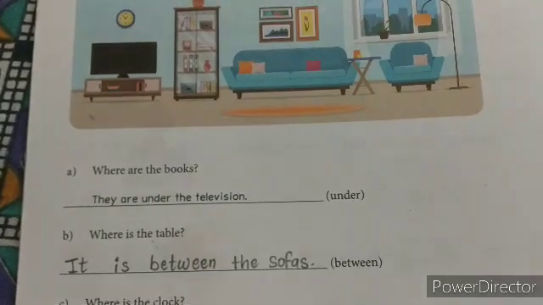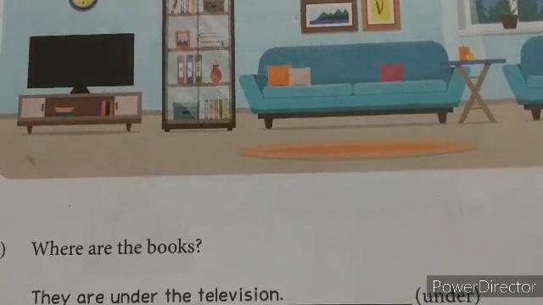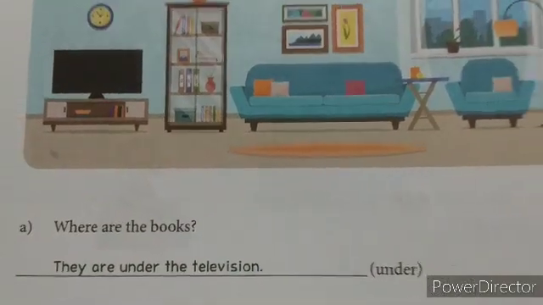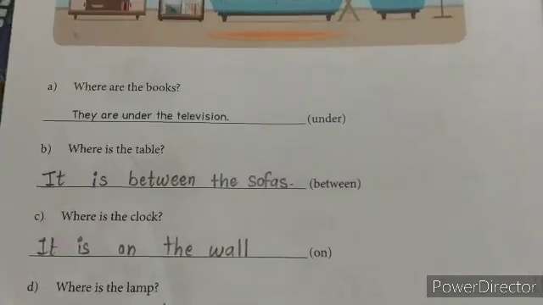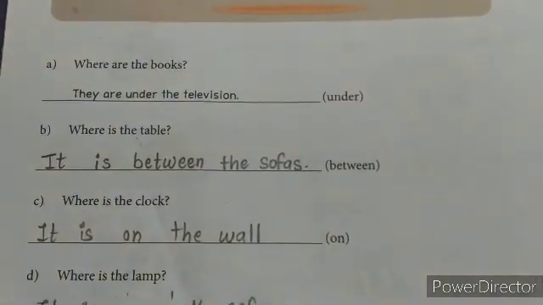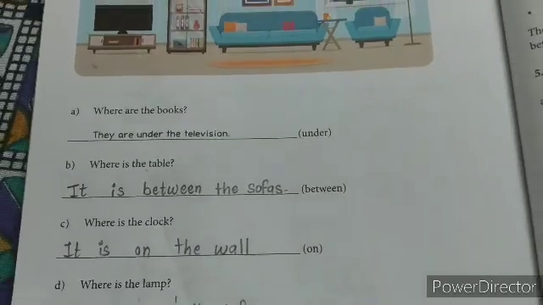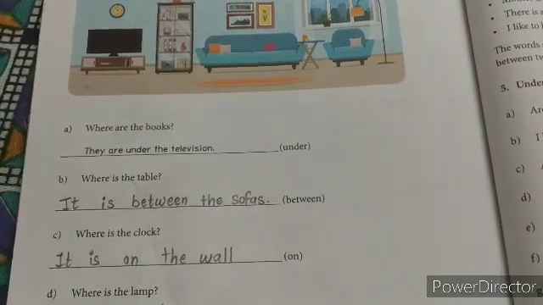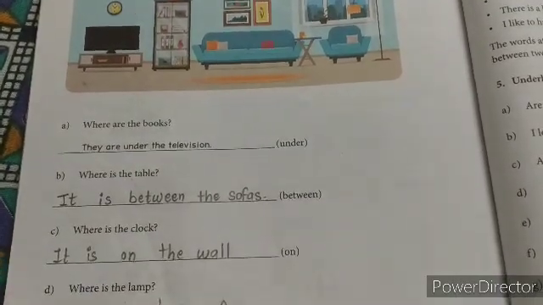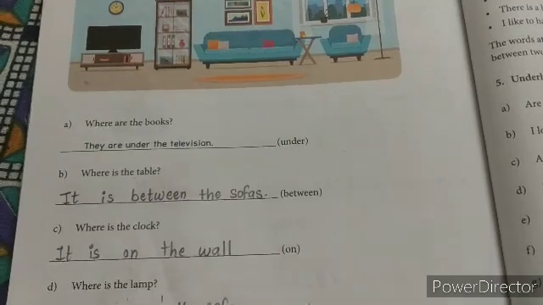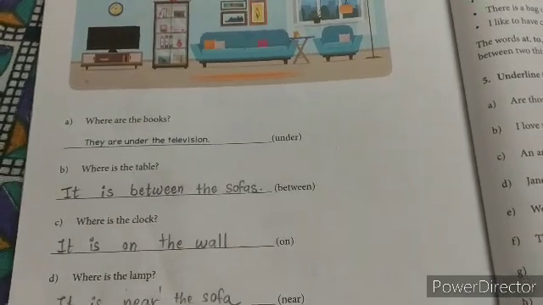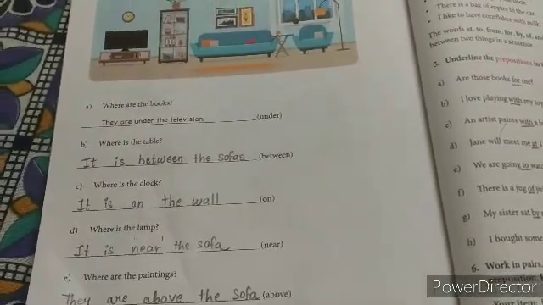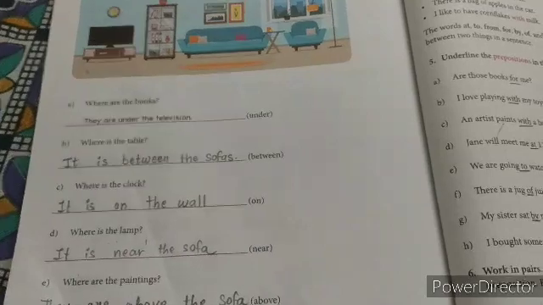Where are the books? Very good. They are under the television. Now, where is the table? The table is between the sofas. Where is the clock? It is on the wall. Where is the lamp? It is near the sofa.